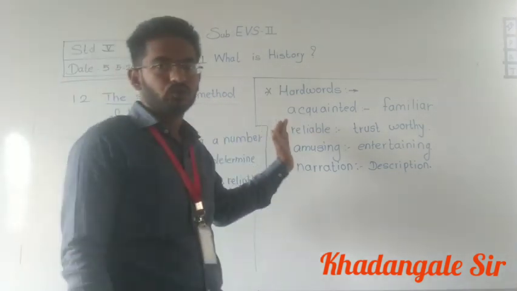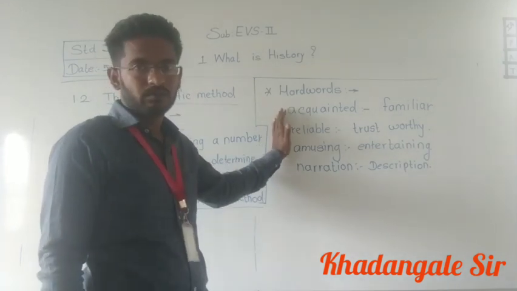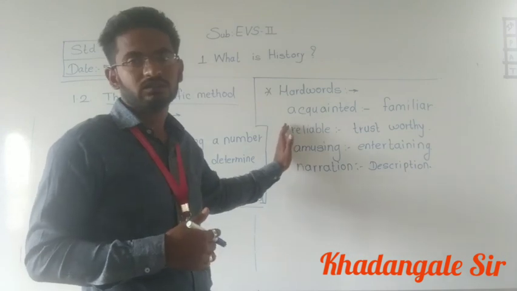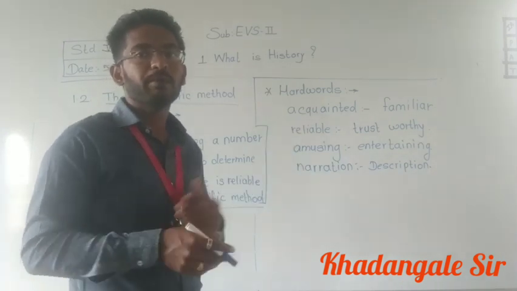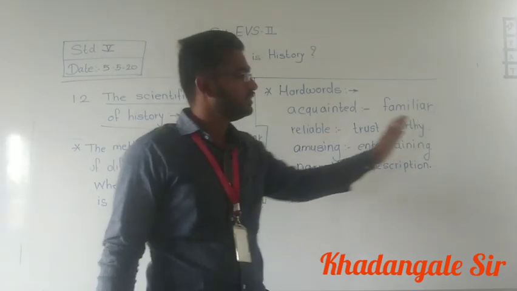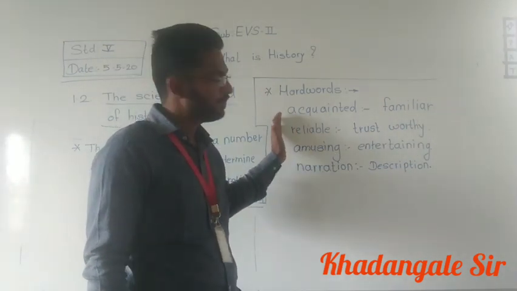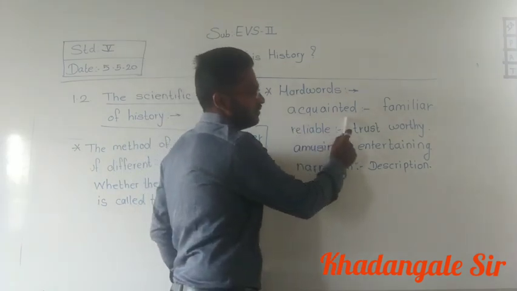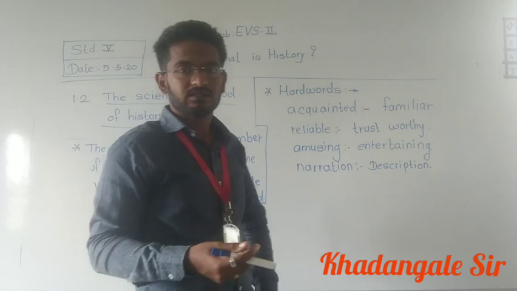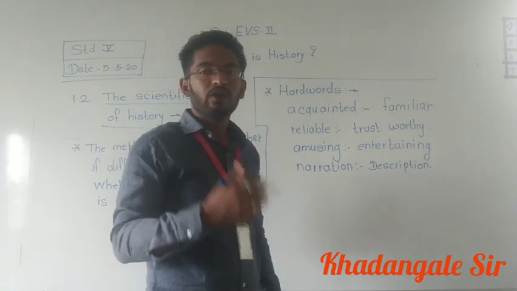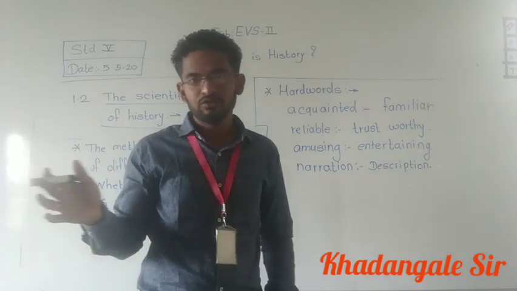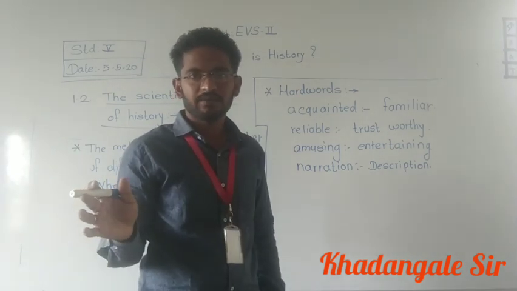Now, hard words. Which hard words have we learned today? While reading the lesson, again and again you have to revise these words. Okay? So you will get their proper meanings. You don't have to learn only meanings. These words also you have to learn. See, acquainted means familiar. When school starts and you have taken new admission in a new school, for 2-3 days you are not talking with anyone, correct?